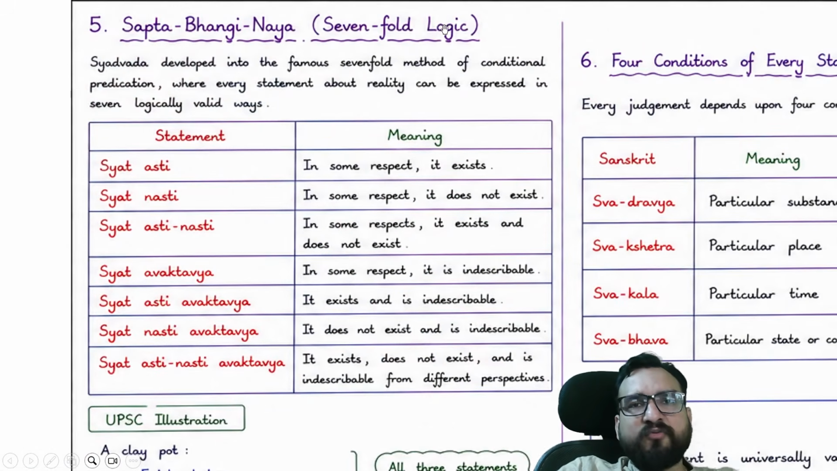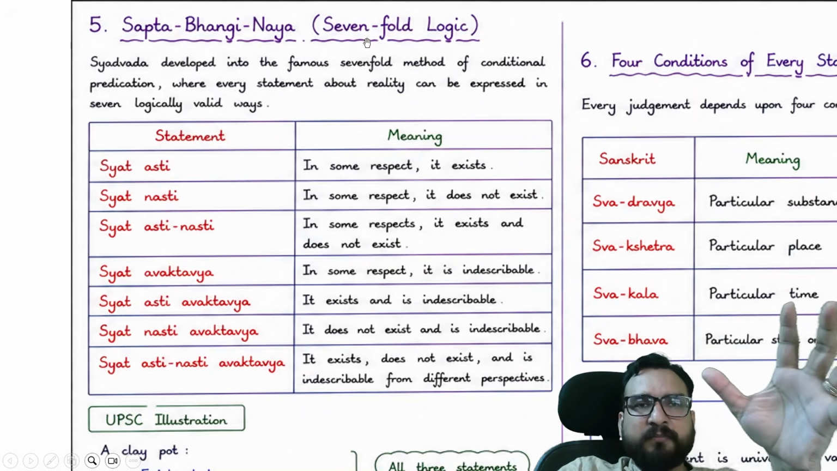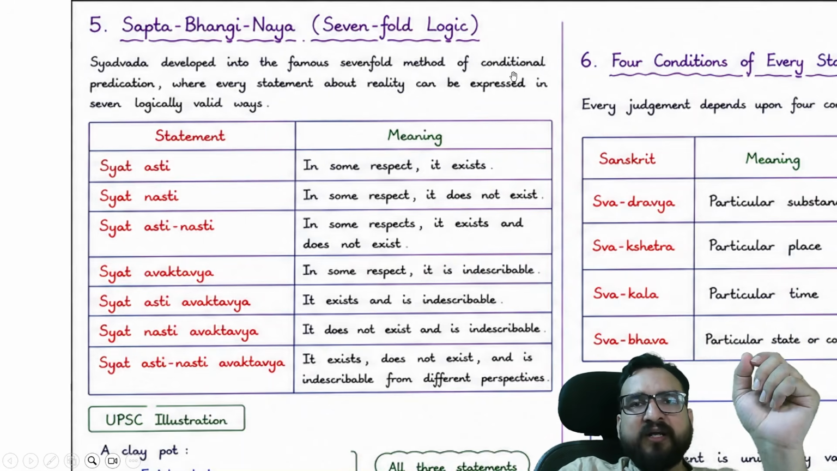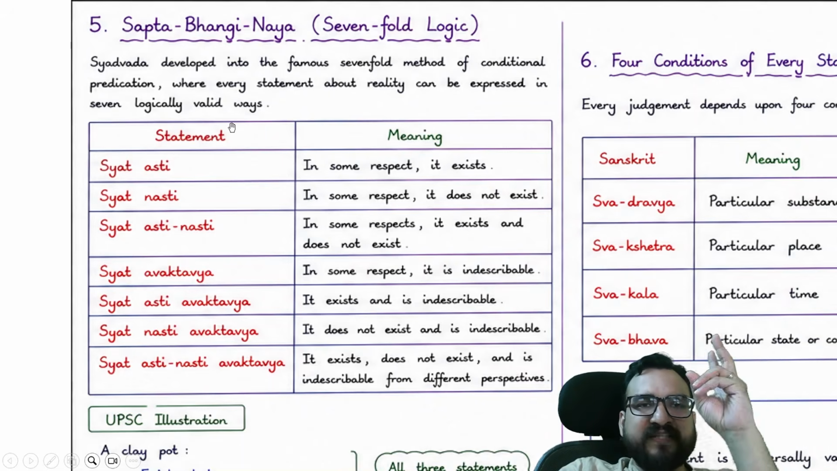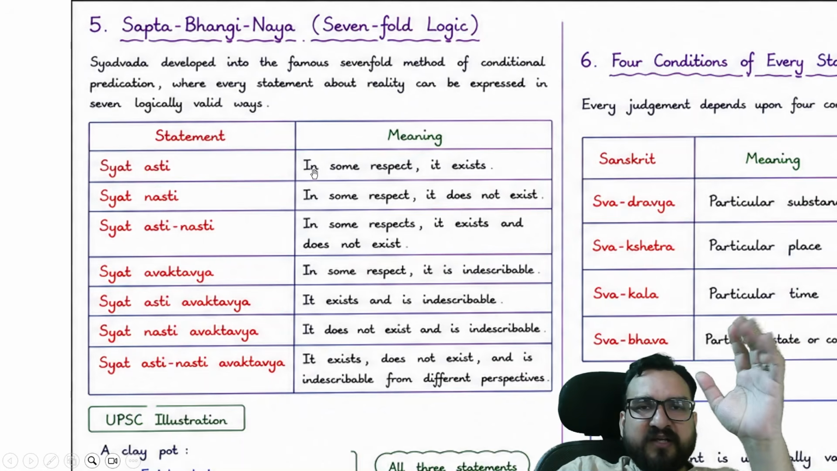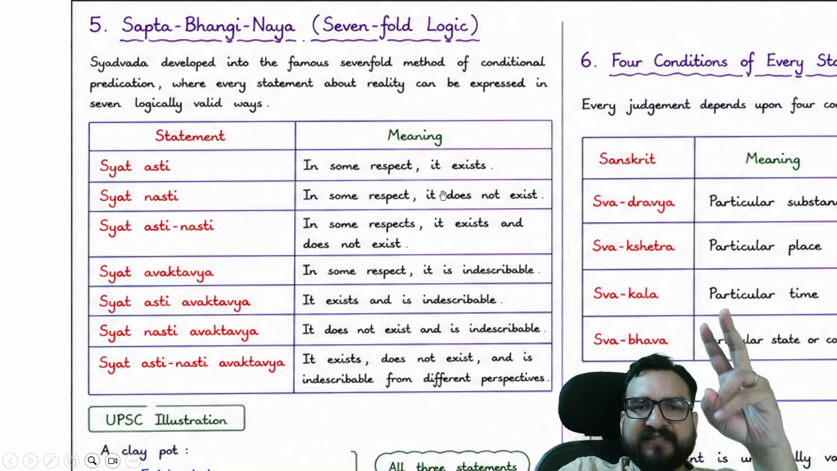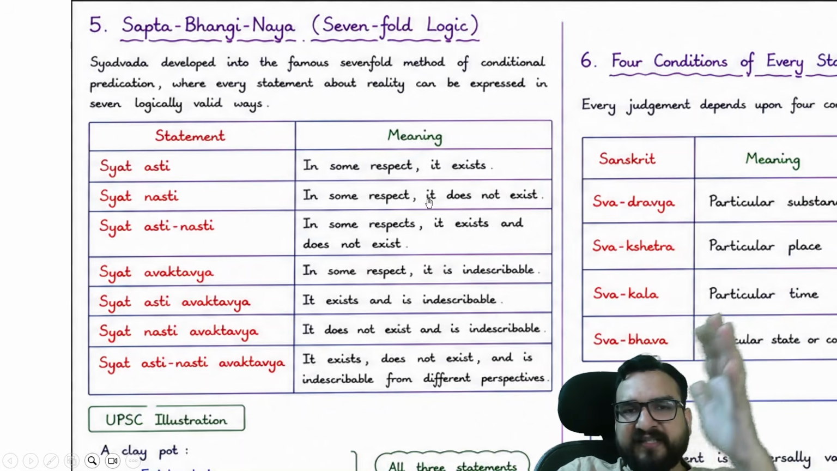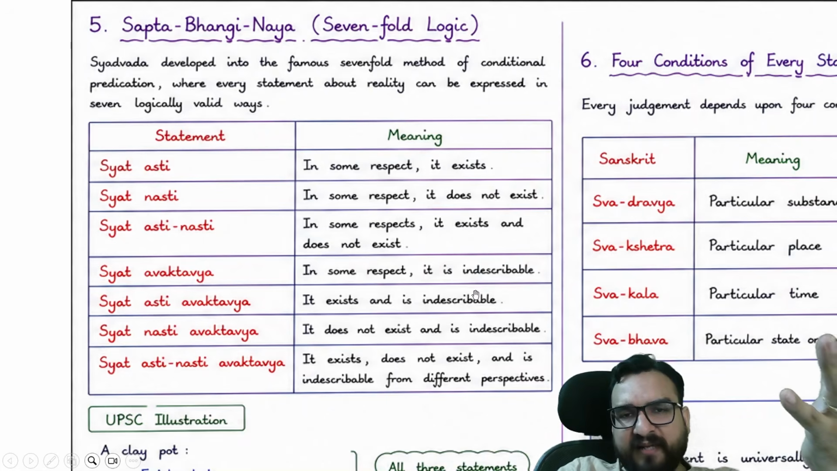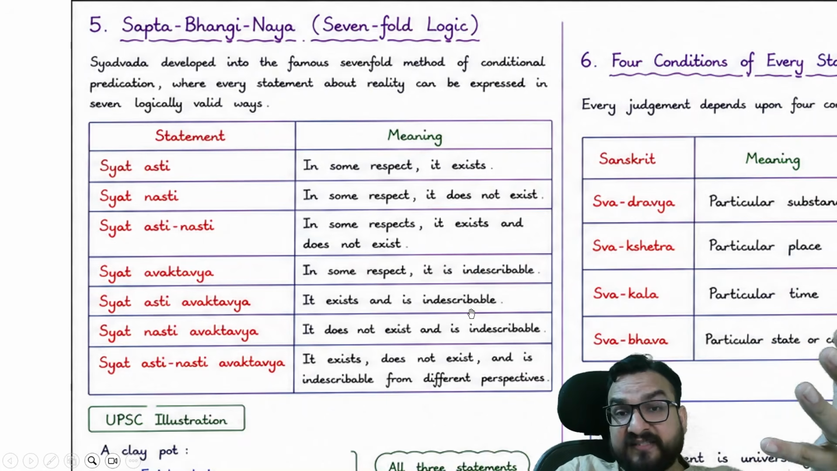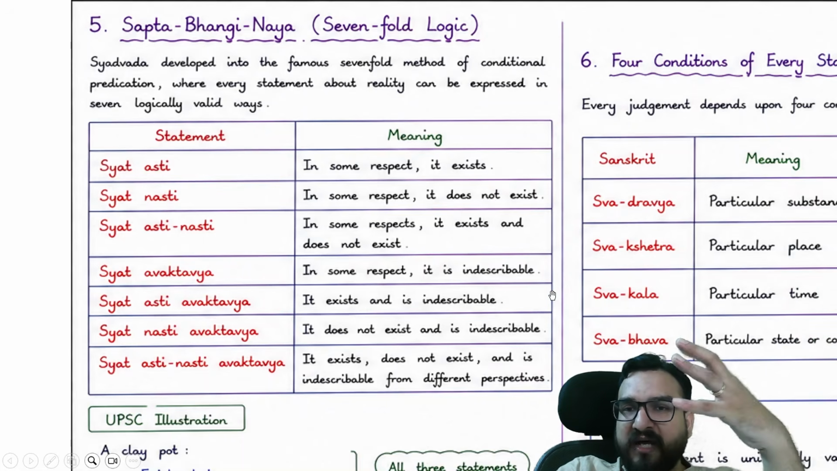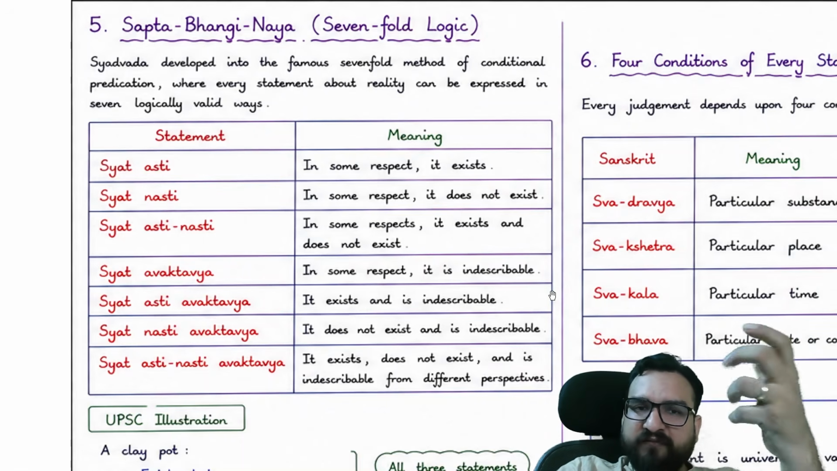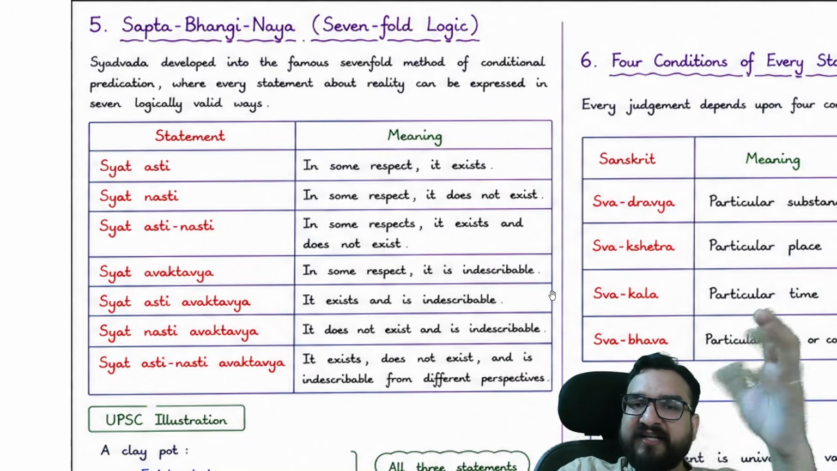Then there is sevenfold logic also that they give. Syadvad developed into the famous sevenfold method, Saptabhangi Nyaya, of conditional predication, where a statement about reality can be expressed in seven logically valid ways. In some respect it exists, in some respect it does not exist, it exists and does not exist, it is indescribable, it exists and is indescribable, right? Maybe they're talking about dark matter. Dark matter, dark energy, we know it is existing, but it is indescribable.